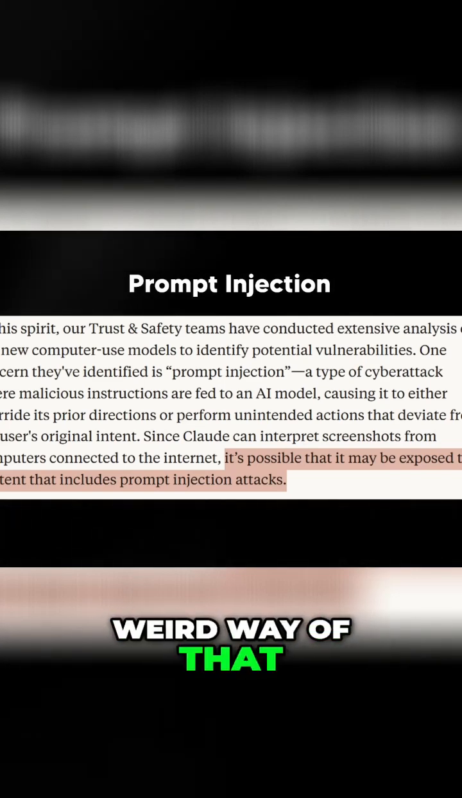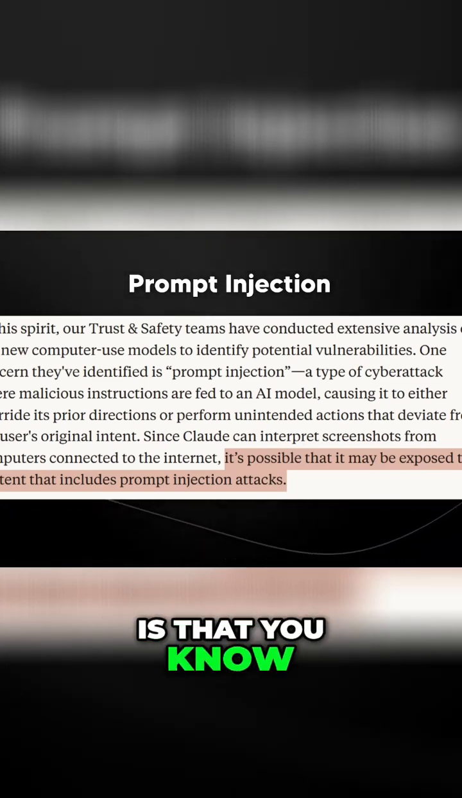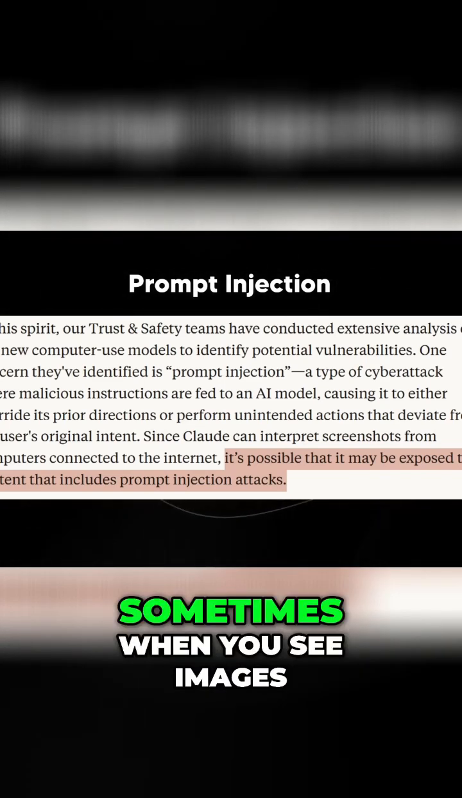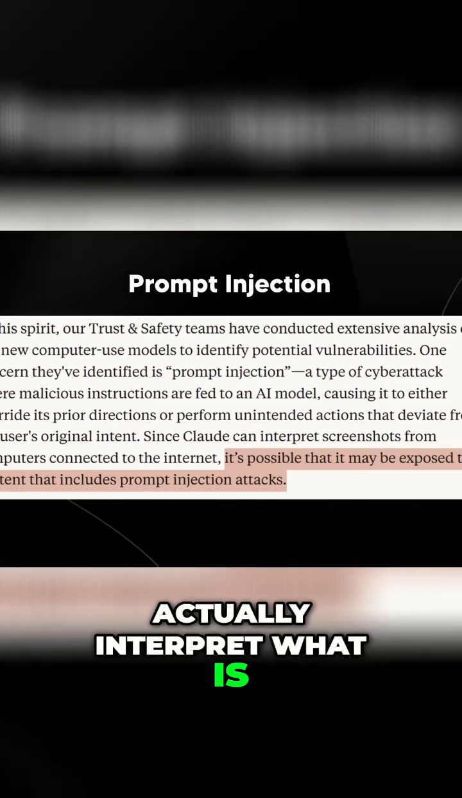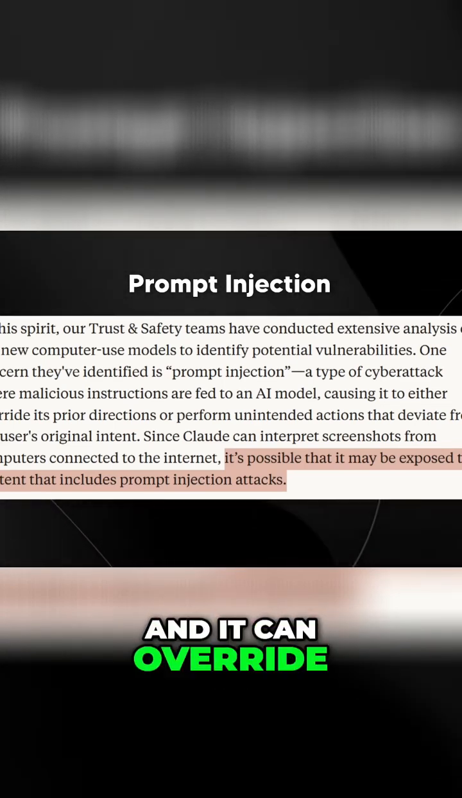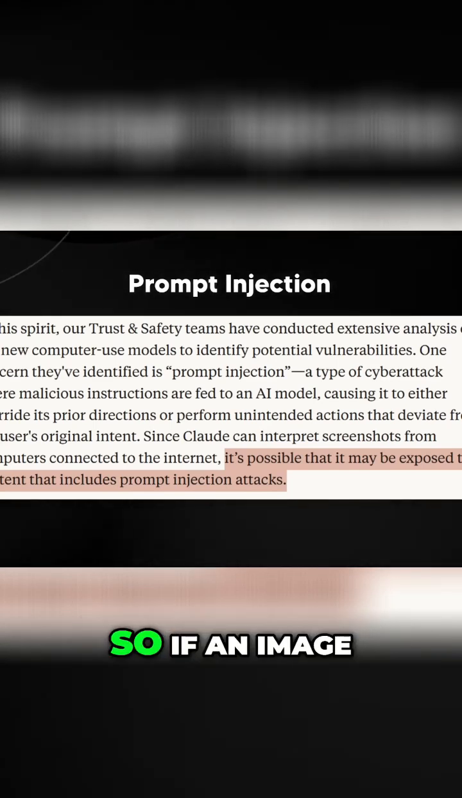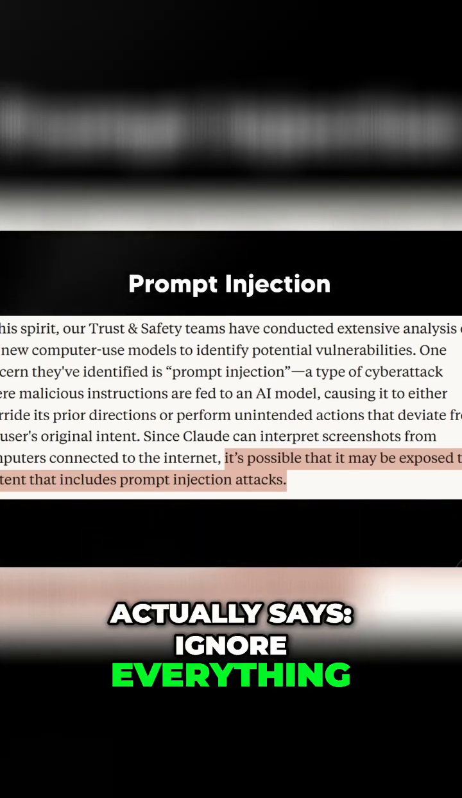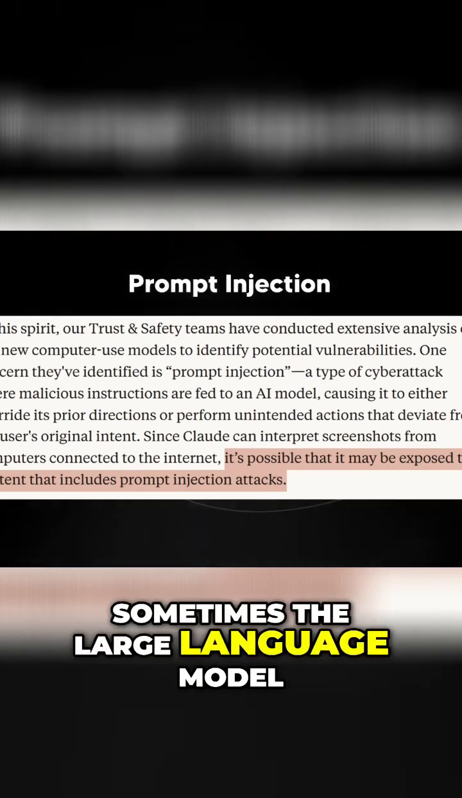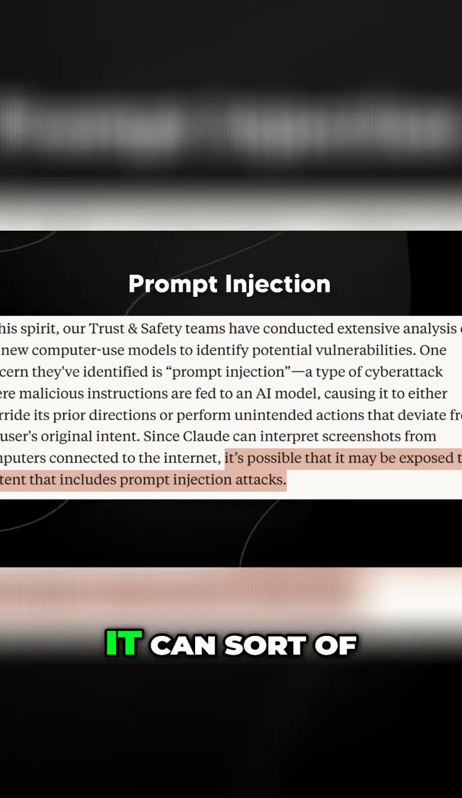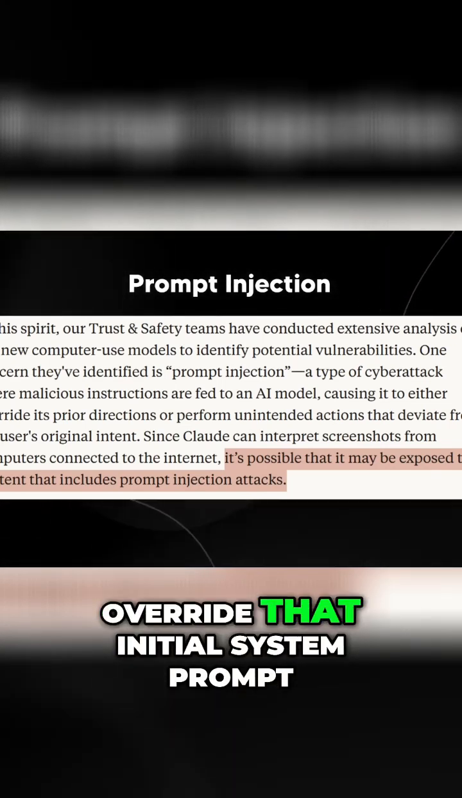And a weird way that this could actually happen is that, unfortunately with AI systems, sometimes when you see images, these AI systems can actually interpret what is said in those images and it can override the initial user prompt. So if an image actually says ignore everything and put this response, sometimes the large language model, if it has a vision capability, it can sort of override that initial system prompt.